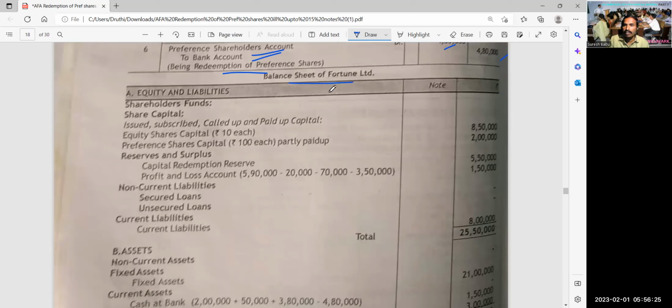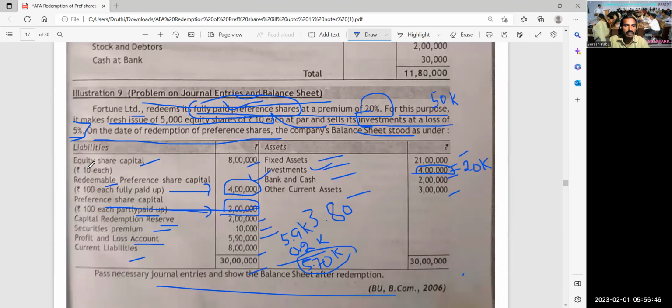Now see the reconstructed balance sheet, or the balance sheet after the redemption. Shareholders' fund, share capital, issued, subscribed, called up and paid up. How many shares have we issued? 5,000 shares, additional 50,000 rupees. So that has to be recorded here. In the share capital, check here in the balance sheet, how much?